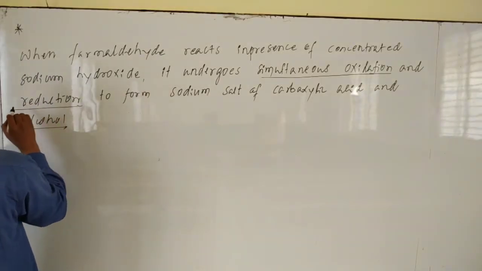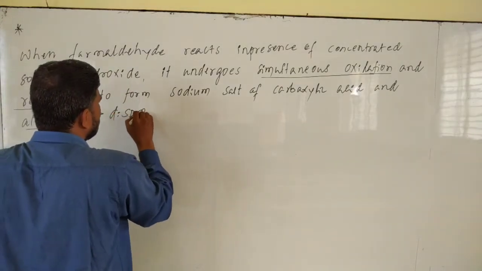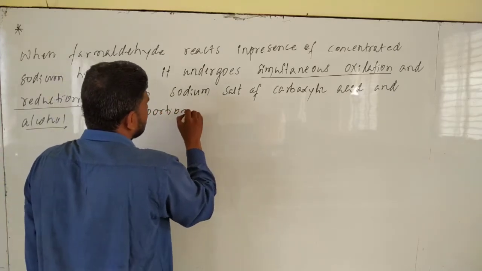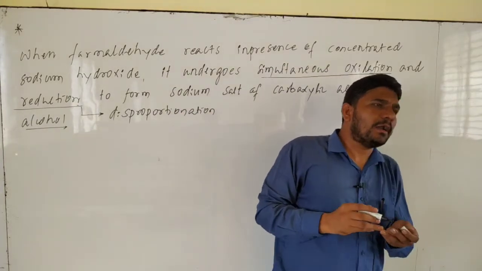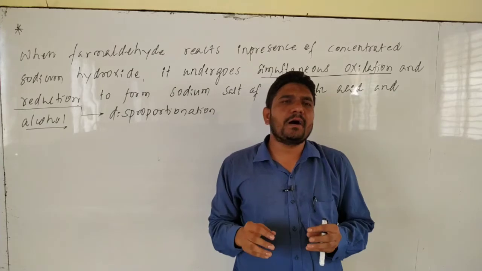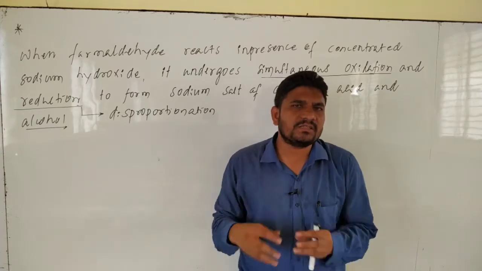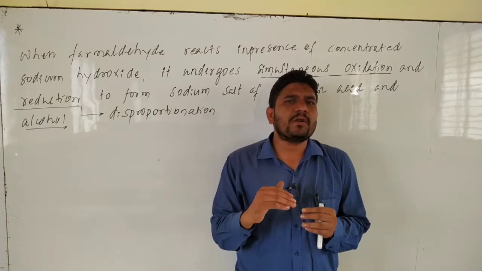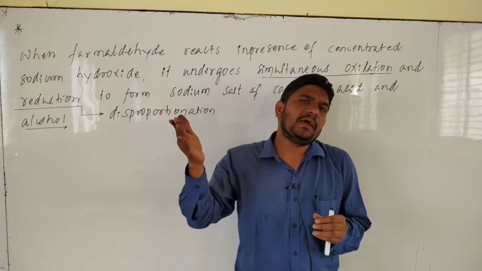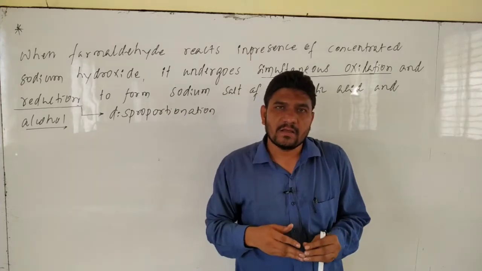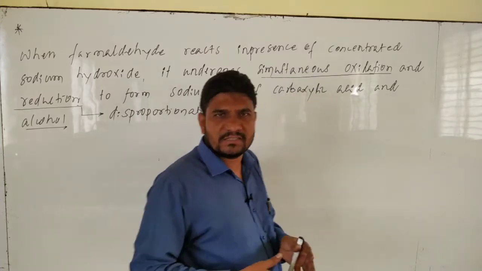You know already, if in previous year itself you studied simultaneous oxidation and reduction, such a type of reactions are known as disproportionation reactions. Those are known as what? Disproportionation reactions. What are disproportionation reactions? The reactions are redox reactions in which the same compound undergoes simultaneous oxidation as well as reduction. For example, chlorine itself undergoes oxidation as well as reduction. Cl becomes Cl plus 3 as well as Cl becomes Cl minus 1. Cl becomes Cl plus 3 is oxidation, Cl becomes Cl minus 1 is a reduction. Is it right or not?